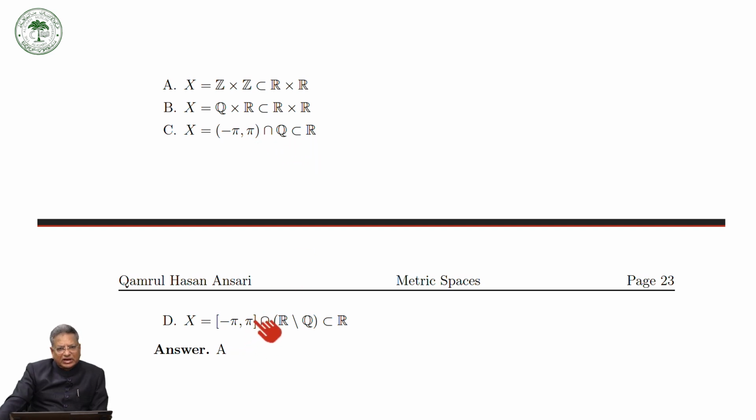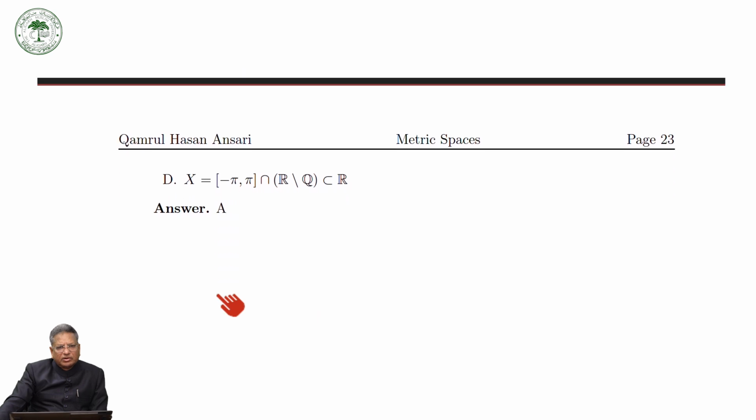This set is complete because it is closed. And here you see the set of all irrational numbers, but this is not closed, so this is not complete. So the only answer is A. The rest of the sets are not closed.